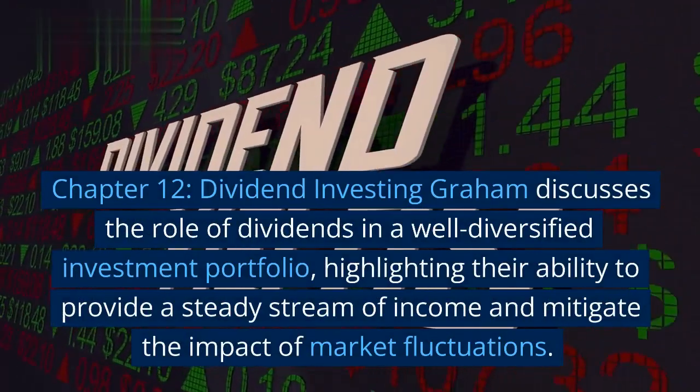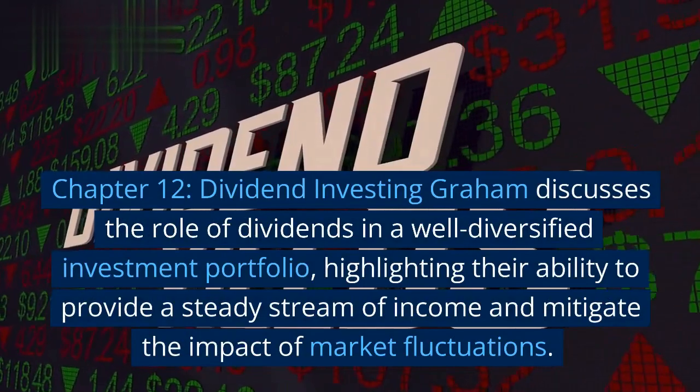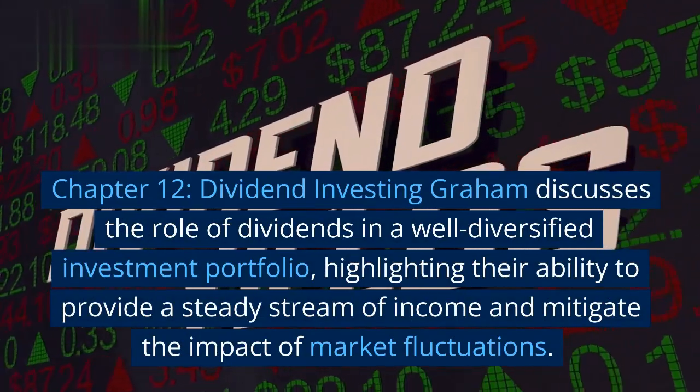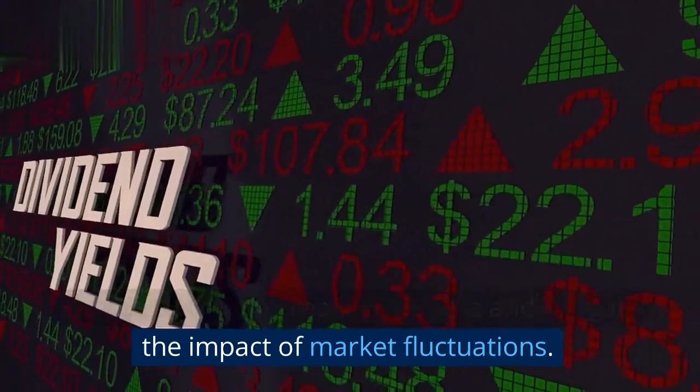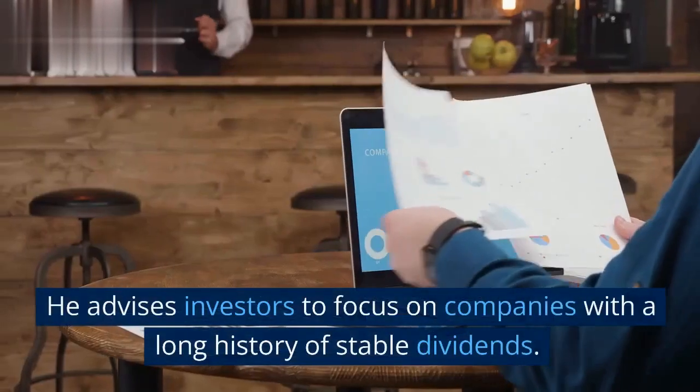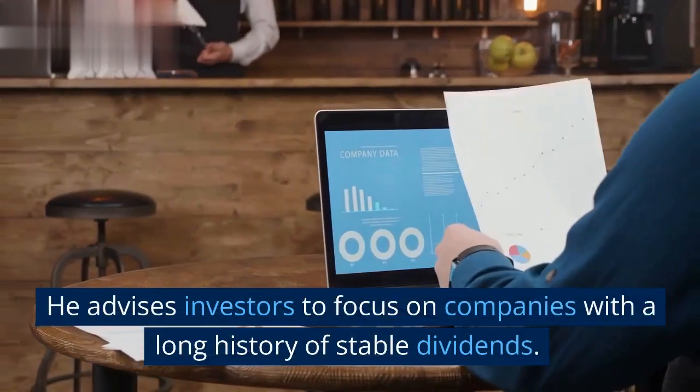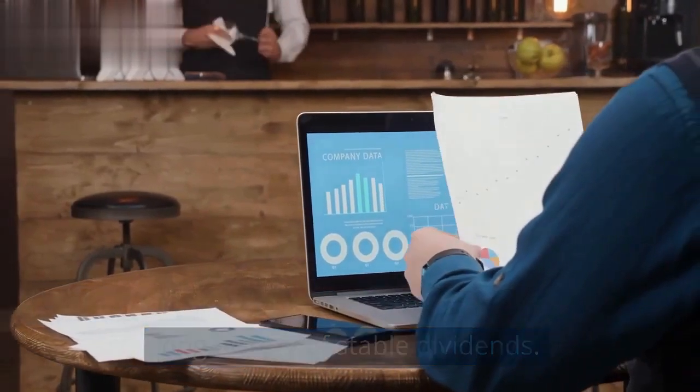Chapter 12. Dividend Investing. Graham discusses the role of dividends in a well-diversified investment portfolio, highlighting their ability to provide a steady stream of income and mitigate the impact of market fluctuations. He advises investors to focus on companies with a long history of stable dividends.